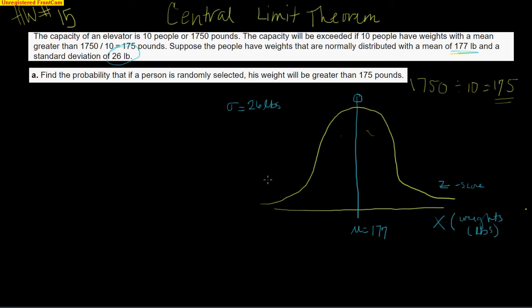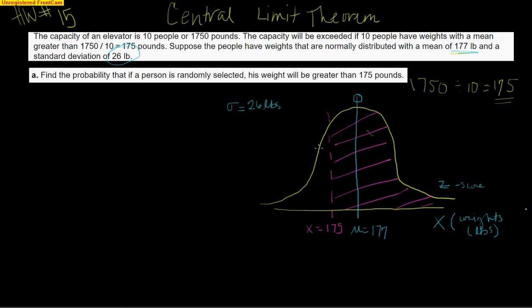So 175, because the mean is 177, I know 175 is below that. I'm going to write this with a dotted line or a different color, however you want to do it. I think it's great if you have some colored pencils. And this is where x is going to equal 175. And we're asked what is the probability it will be greater than 175. So we're talking about all this area here.